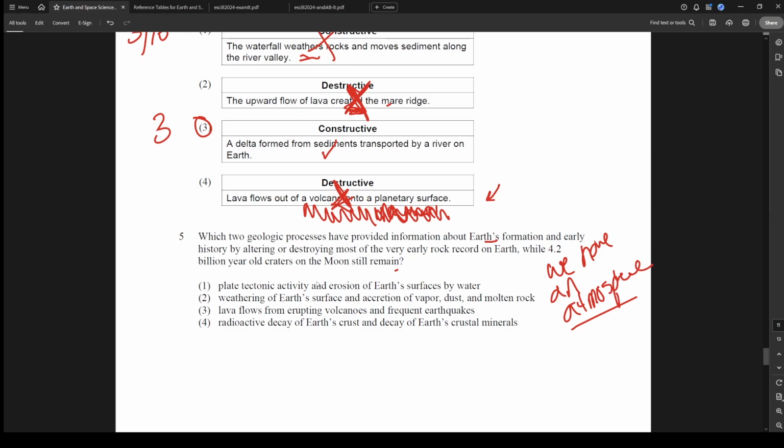So, plate tectonic activity and erosion of Earth's surface by water. See, that right there tells me that that's probably the right answer. Weathering of Earth's surface and accretion of vapor, dust, and molten rock.